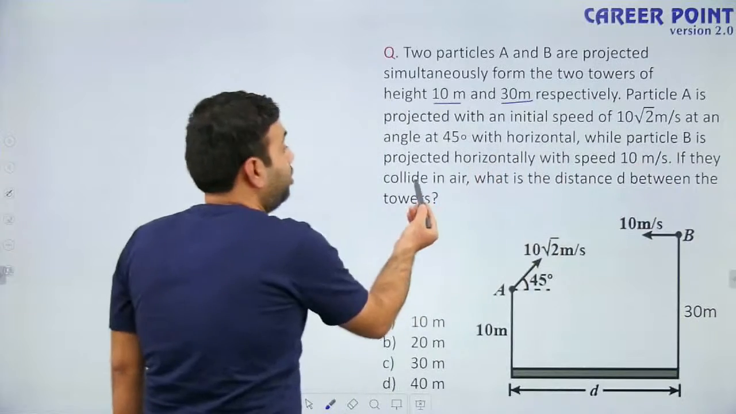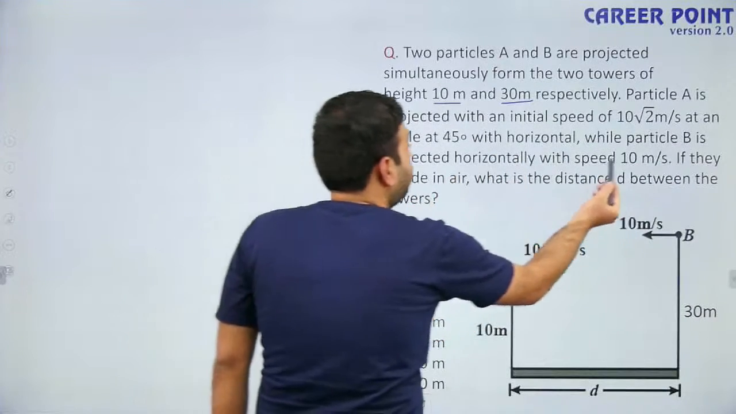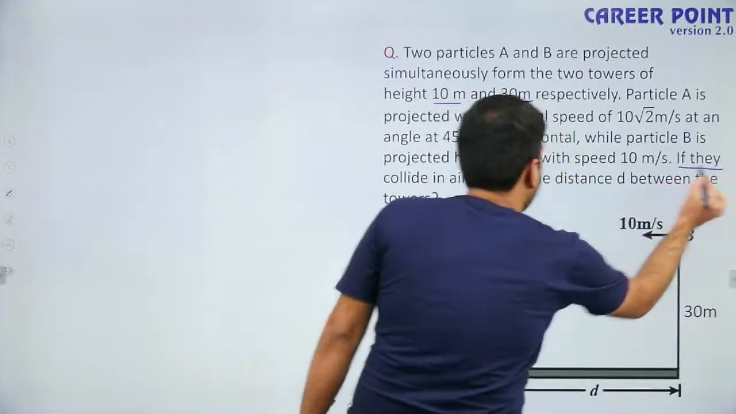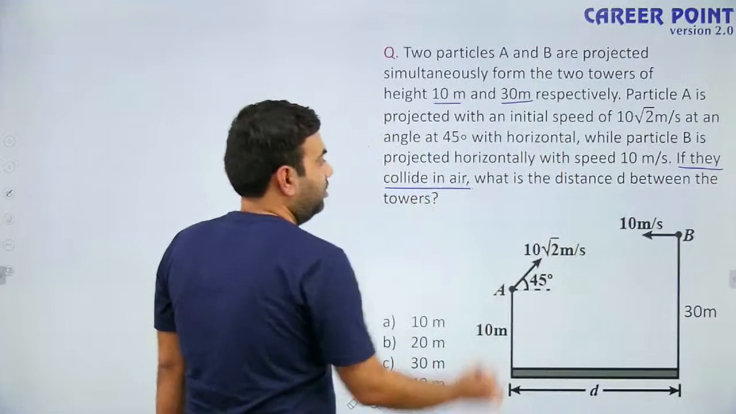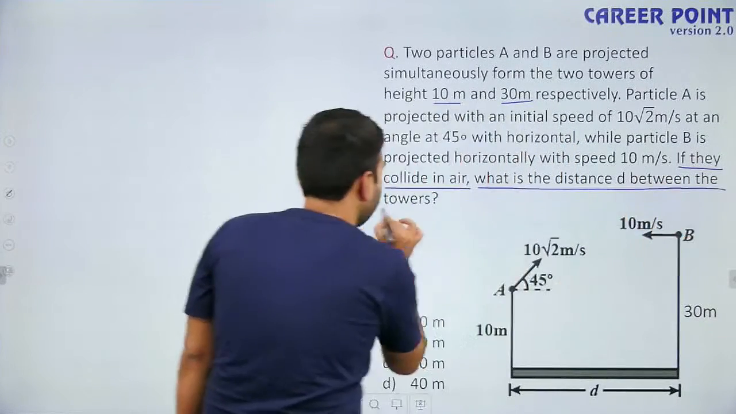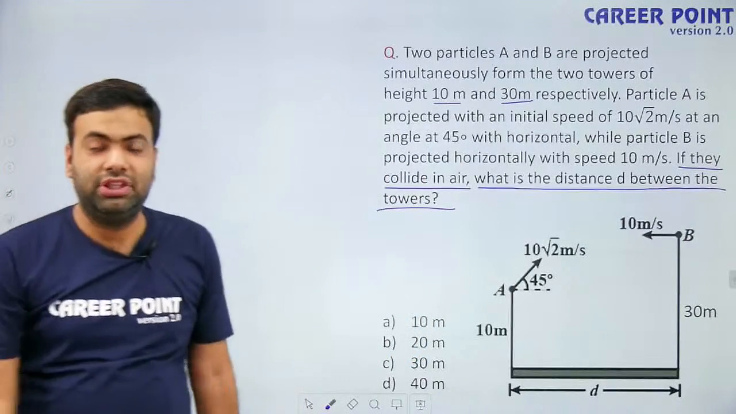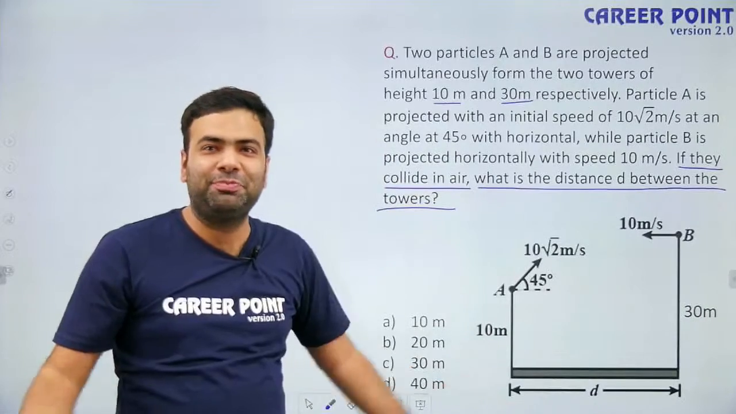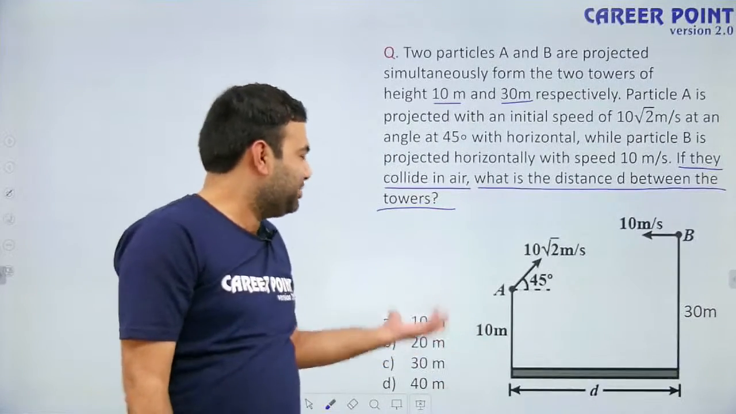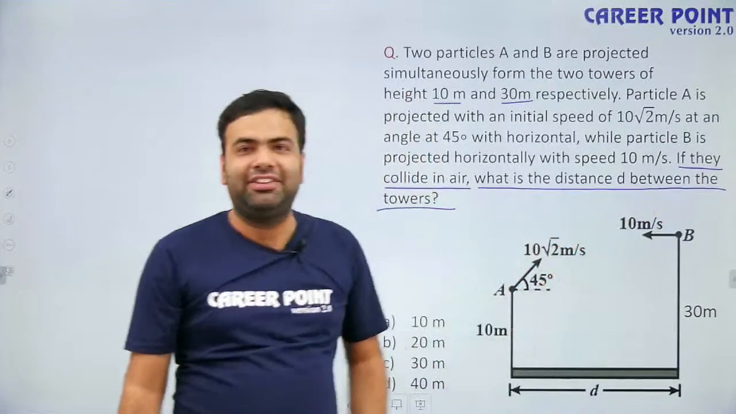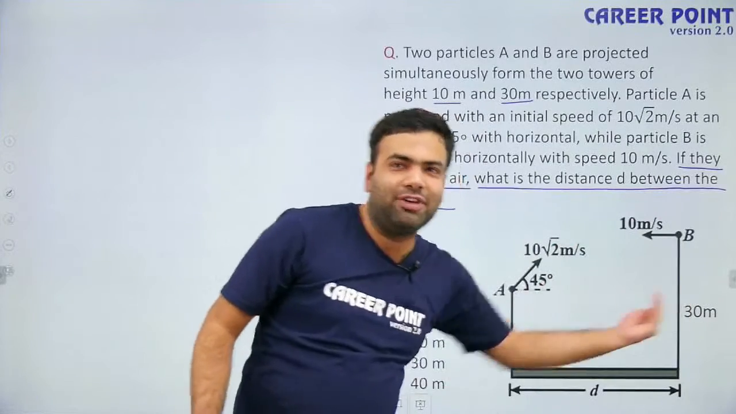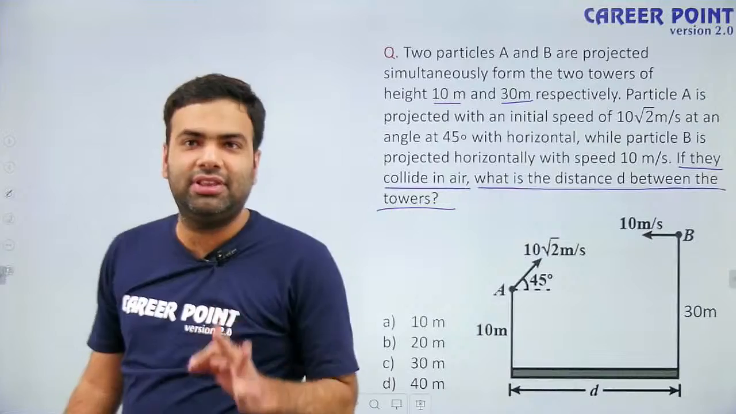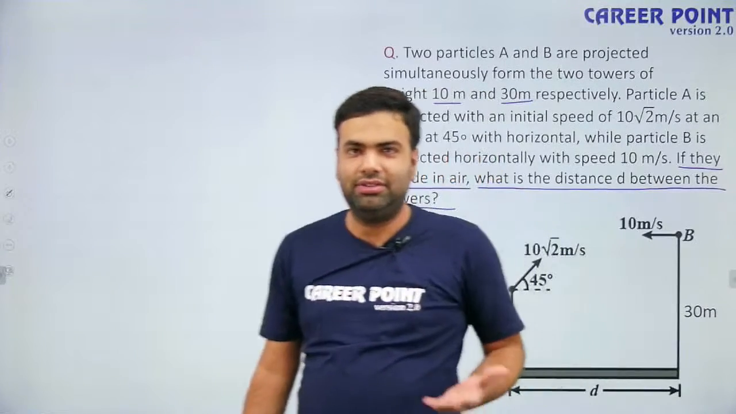Particle B is projected horizontally with a speed of 10 meter per second. Now it is saying that if they collide in air, what is the distance between the two towers? Without the knowledge of the condition of projectiles, you may feel that this question is almost impossible, because the question is saying that A and B are going to collide, then find the distance between these towers. How can we solve it? We can easily solve this using the concept that we have recently learned.